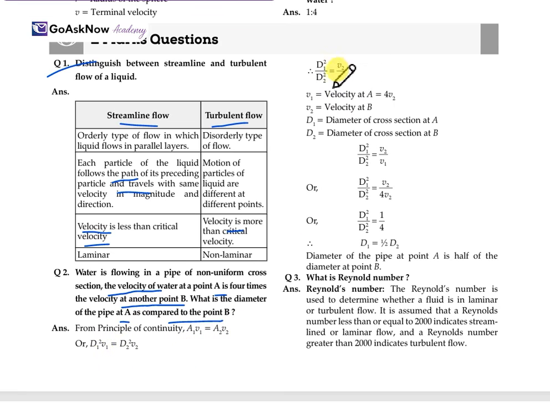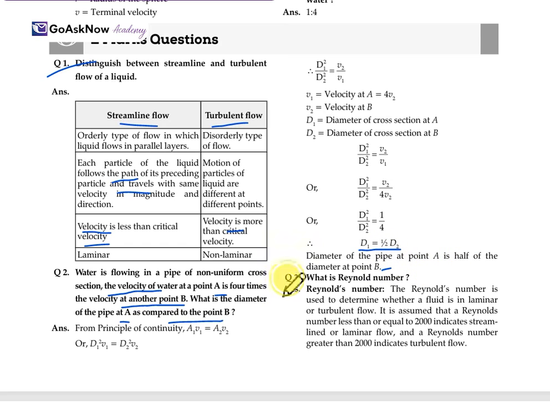So let's write it in the form of ratio. Here D1 square upon D2 square is equal to V2 upon V1, and D1 square upon D2 square is equal to V2 upon 4V2. So when we solve this, we get the ratio D1 equals 1 by 2 of D2. So the diameter of the pipe at point A is half of that at point B.